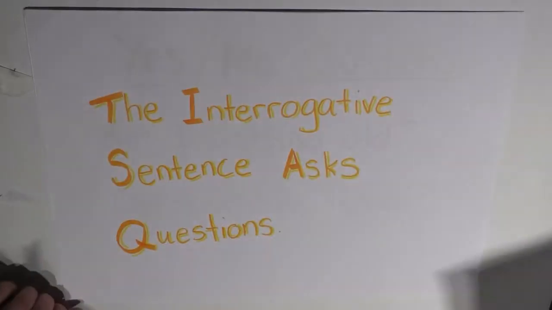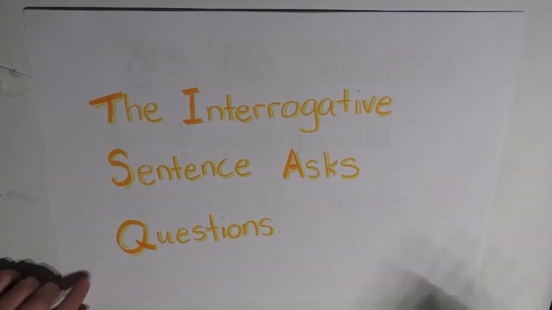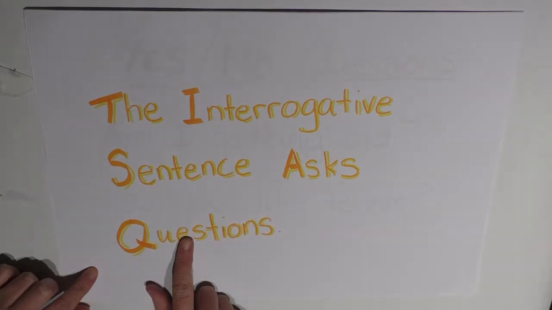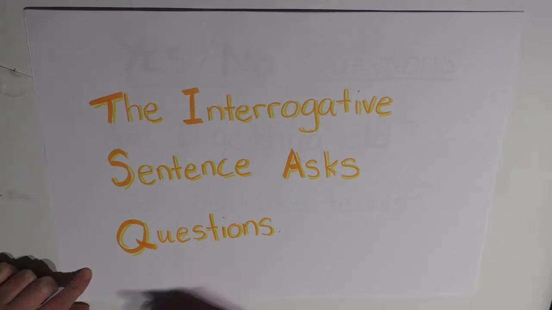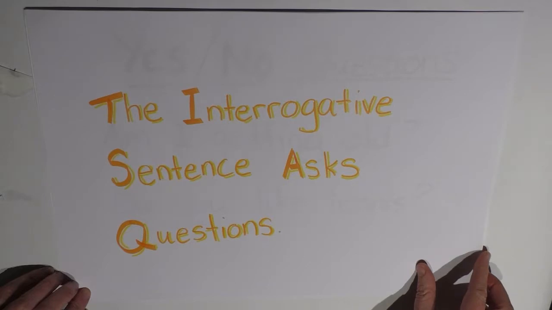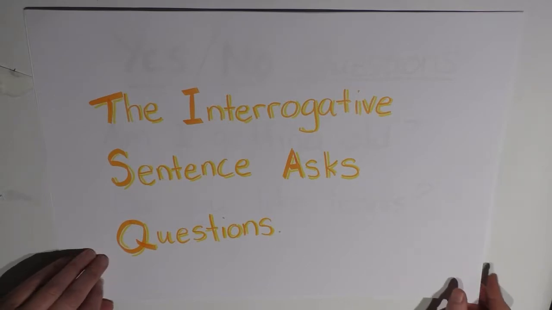Let's get that up. Here it is. The interrogative sentence asks questions. Now, one way you might remember the word interrogative is by its similarity to the word interrogation, such as a police interrogation. And this, as we all know from television, involves lots of questions. Now, there are 2 types of interrogatives.